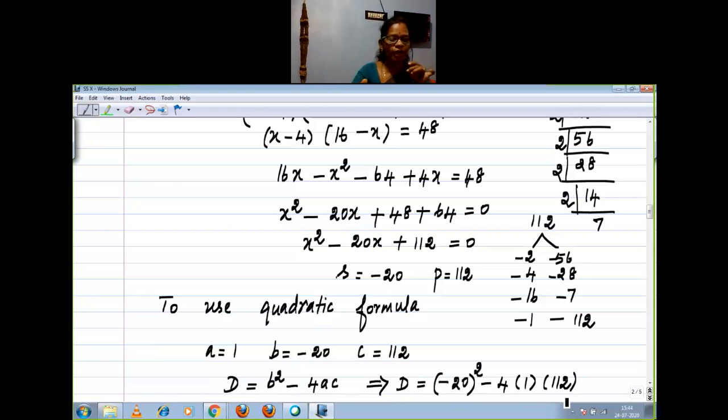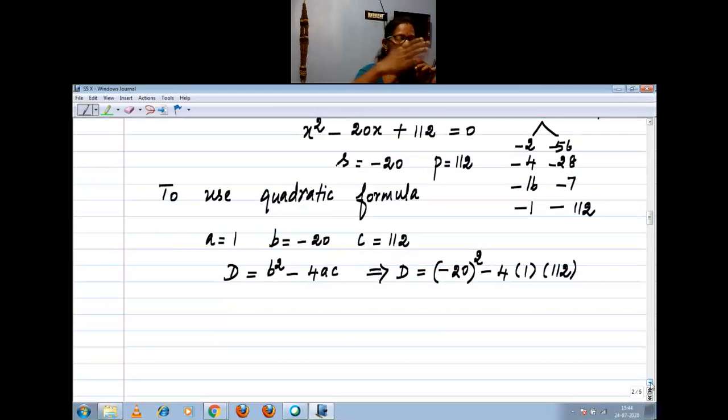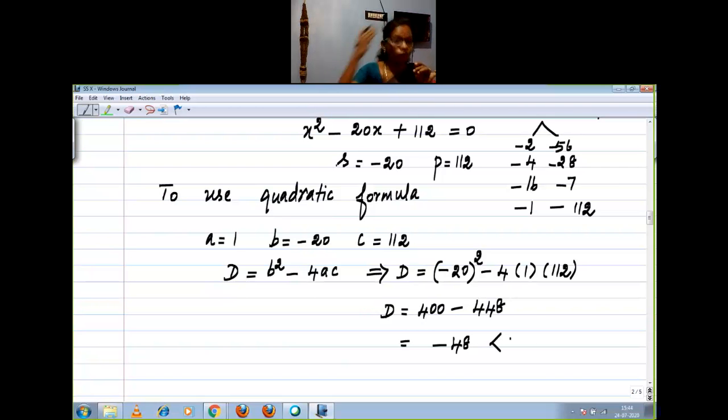If you feel the sum and product method is difficult, you should move to the quadratic formula, right? If they didn't mention anything in the question, whichever you feel comfortable with, you should adopt, right? So that is why I did two things, sum and product as well as quadratic. Now, D is equal to 400 minus 448, right? Which is equal to minus 48, less than 0. When you arrive at less than 0, you cannot find the roots. The roots are imaginary.